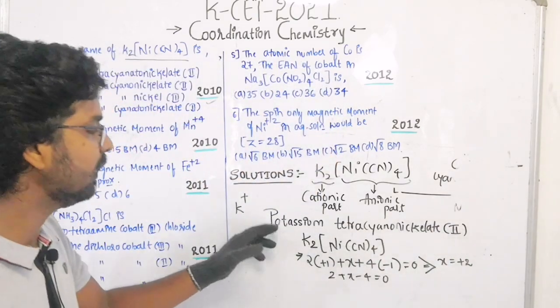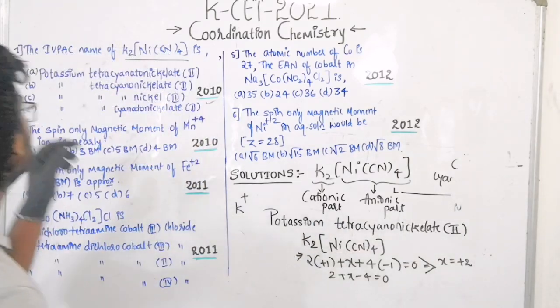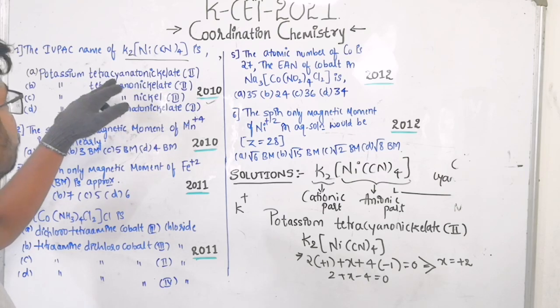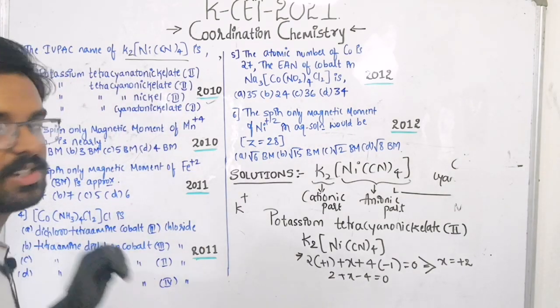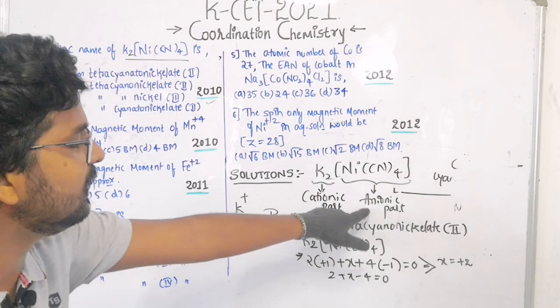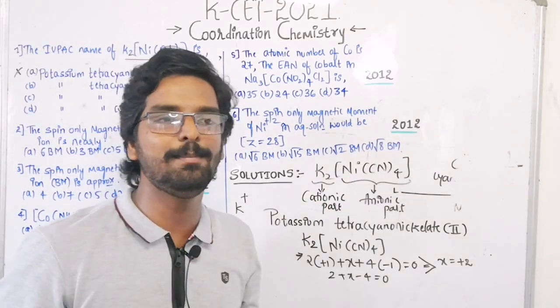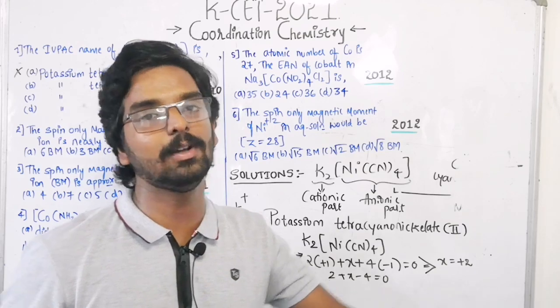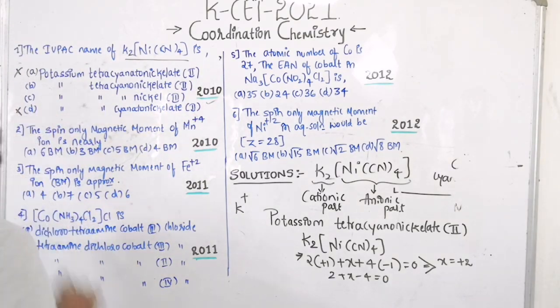So the name is potassium tetracyanonickelate(II). What is the answer here? The first option has tetracyanato. You can eliminate by just looking, because if you know the ligand is in the anionic part, CN minus is always given as cyano or cyanido. So this cyanato option is eliminated. Now the only options are B or C.